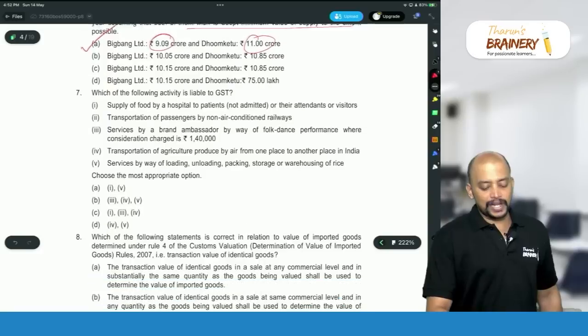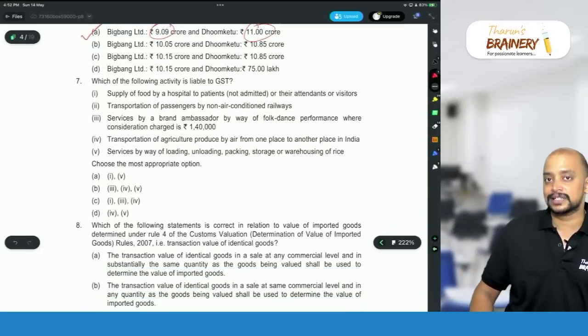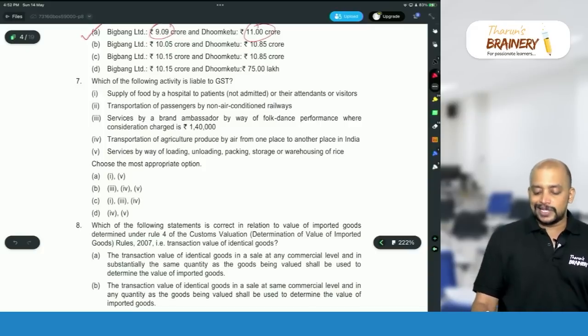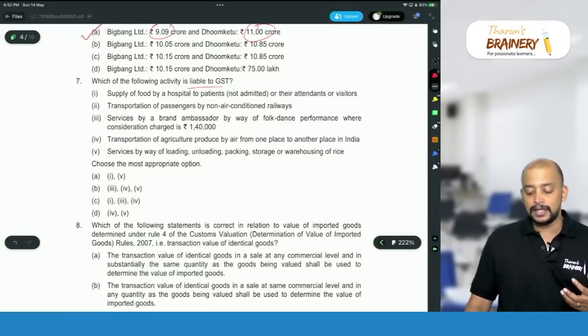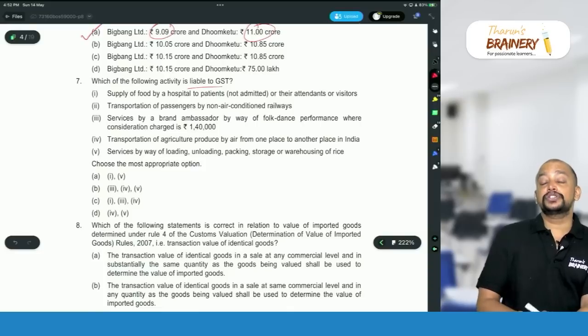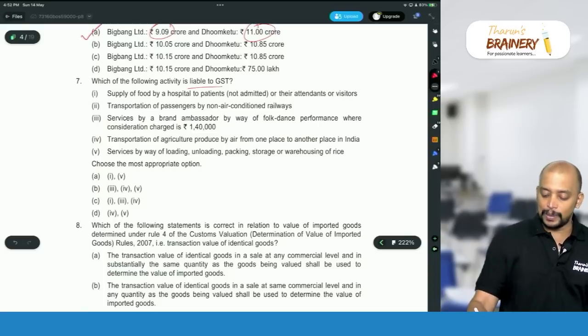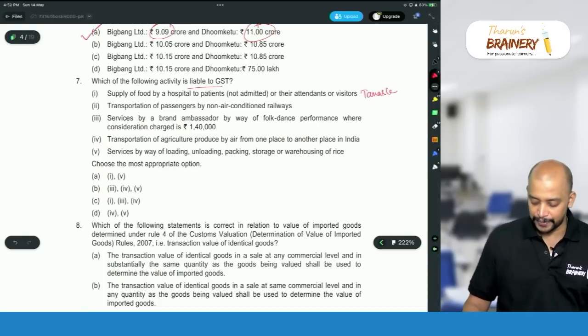Then, which of the following activities is liable to GST? We need to select the one liable to GST. Supply of food by a hospital to inpatients not admitted, or their attendants or visitors. Food to inpatients is exempted, but patients not admitted, which means outpatients, will be taxable. We don't have any exemption with respect to that, it will be taxable.